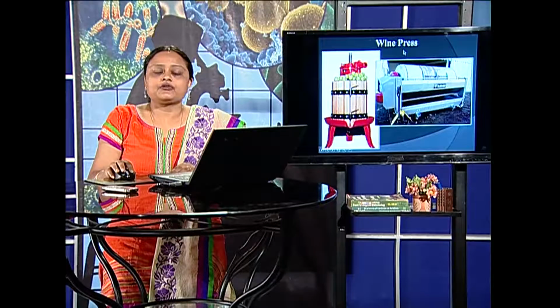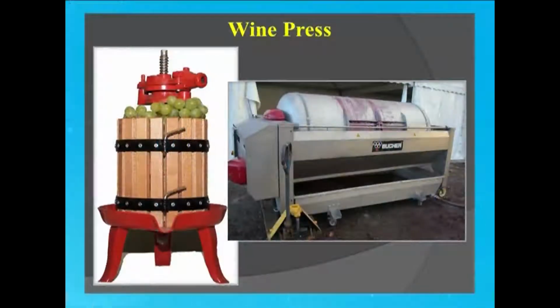Then moving into the next stage is the wine press. Here it is important to note that the two wines, red and white, the major varieties, are produced by slightly different processes. The initial part is almost the same, but after the must is produced, if we are heading towards production of white wine, there will be a press which will take out most of the juices and leave the skins, while for red wine there is no requirement of a press.